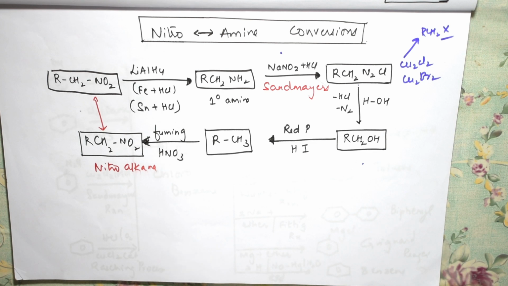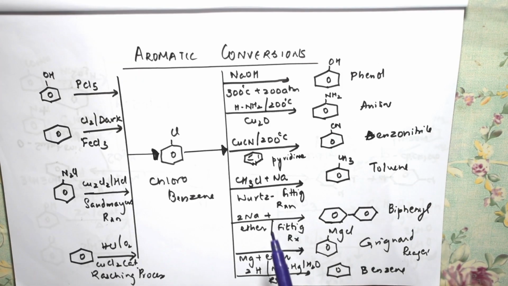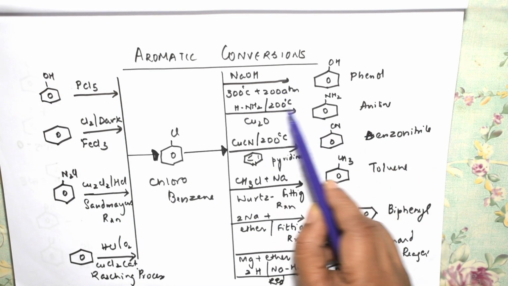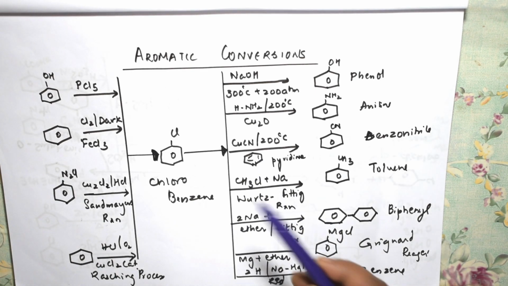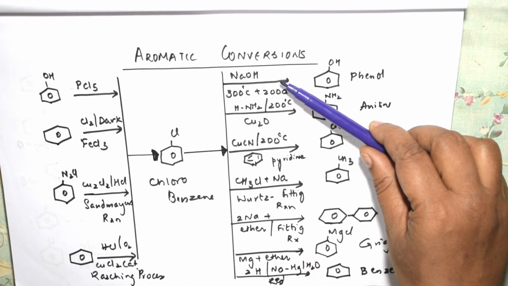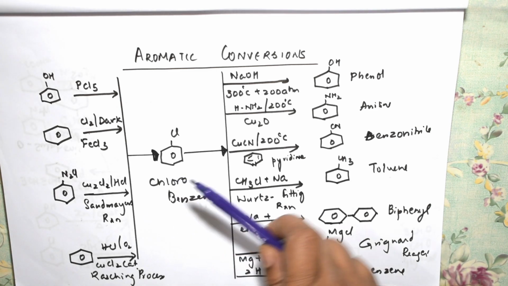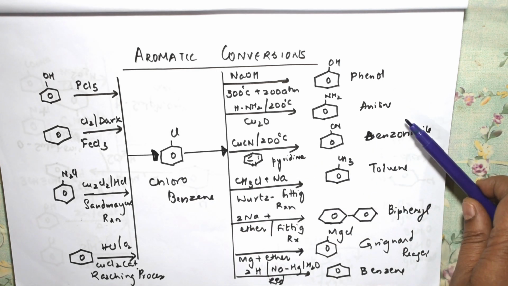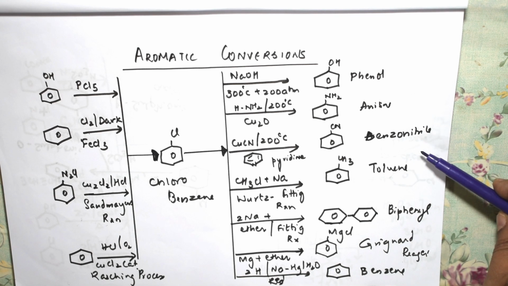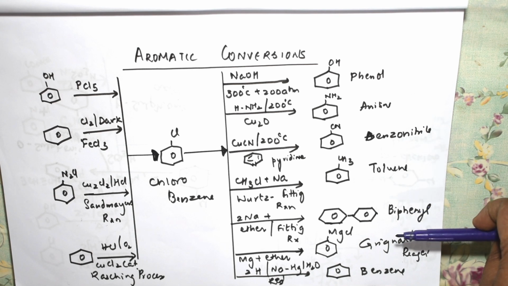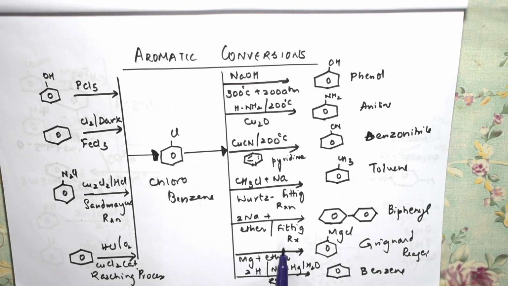Let us see the next aromatic conversions also. Next comes your aromatic conversion, students. First I have taken chlorobenzene, where all the reagents along with the temperatures I have mentioned here. You're able to see all the reagents and temperatures. So how chlorobenzene is converted to phenol, aniline, benzonitrile, toluene, and biphenyl using Fittig reaction, because two aromatic rings combine, isn't it?